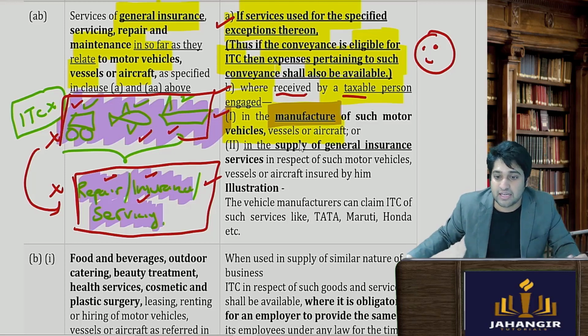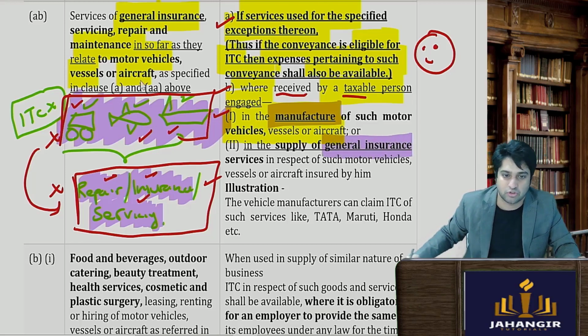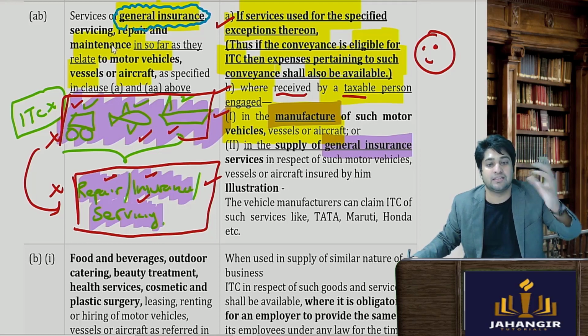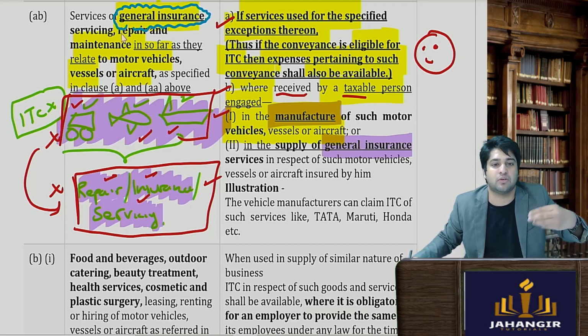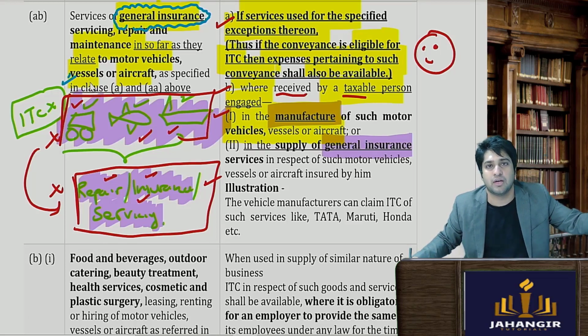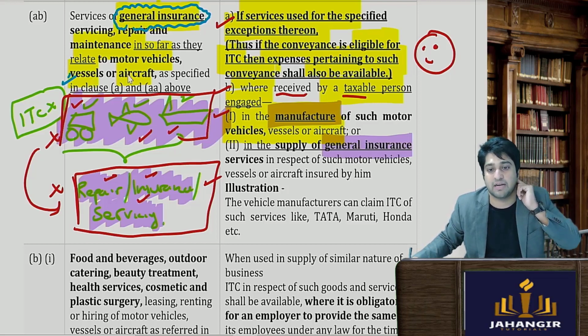Next, if I am in the supply of general insurance, so we had seen insurance was disallowed. Insurance, general insurance, one is life insurance. Here it is a general insurance with respect to the vehicle or the conveyance. उसके related अगर खराब हो गया, कुछ damage हो गया, there is a theft, whatever, a kind of loss depending on the contract.